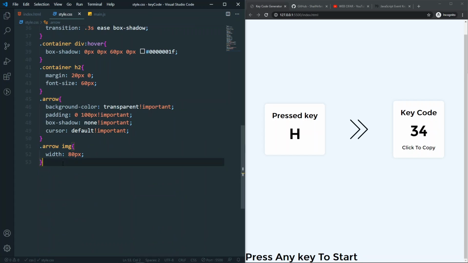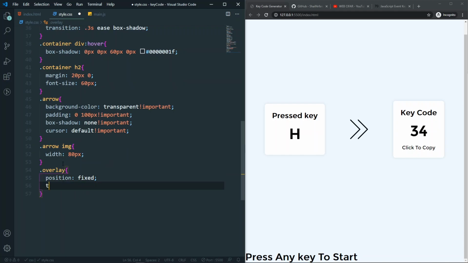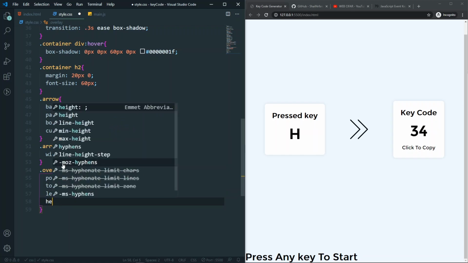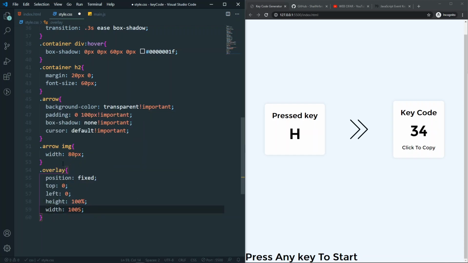But what I want in our overlay is position fixed, and the top will be 0 and the left will be 0, and also I want to have it in the full window. So height will be 100% and width will be 100%.